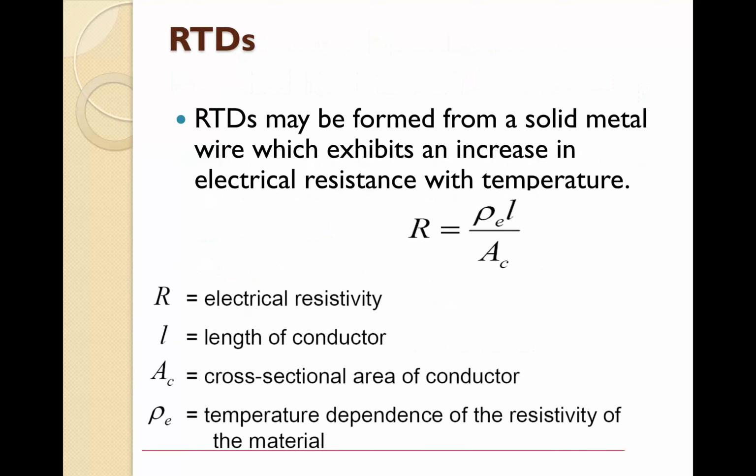Okay, RTD. An RTD may be formed from a solid metal wire, which exhibits an increase in electrical resistance with temperature.